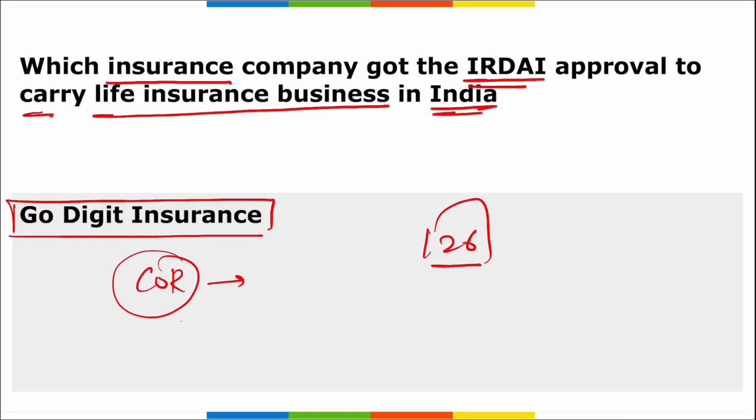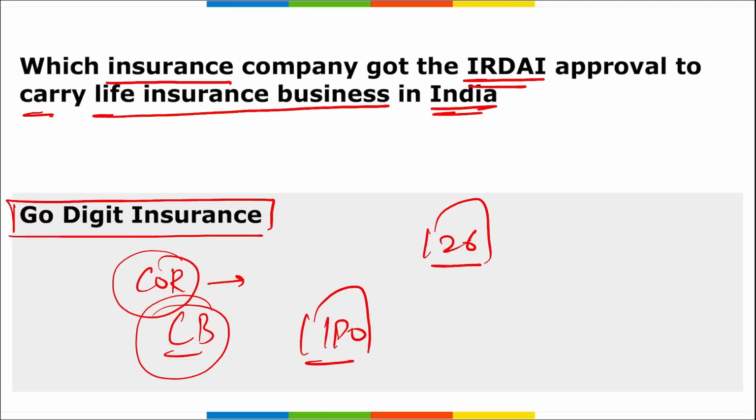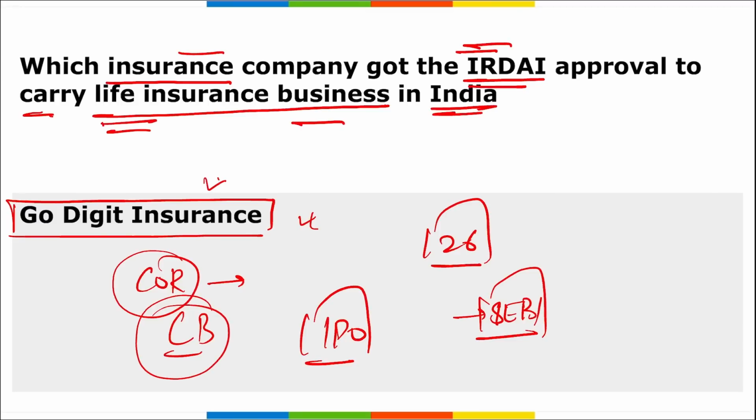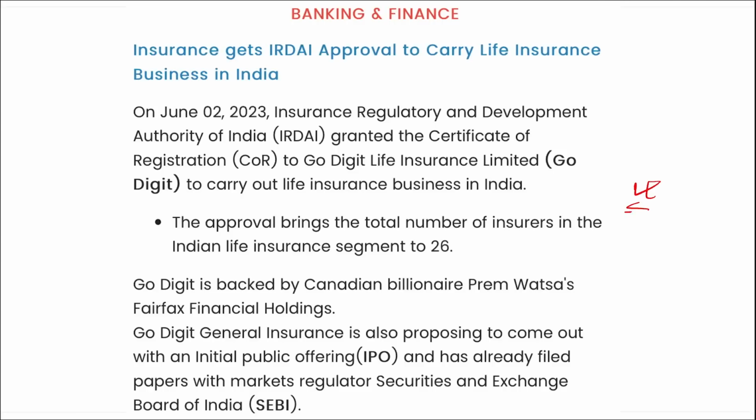Then remember, Go Digit is backed by a Canadian billionaire. And Go Digit General Insurance is also proposing to come out with an IPO, that is, an initial public offering. For the same, they have filed the papers with SEBI, that is the Securities and Exchange Board of India. So remember, the insurance company that got the IRDAI approval to carry out life insurance business in India is Go Digit Insurance. So you can go through the content here.